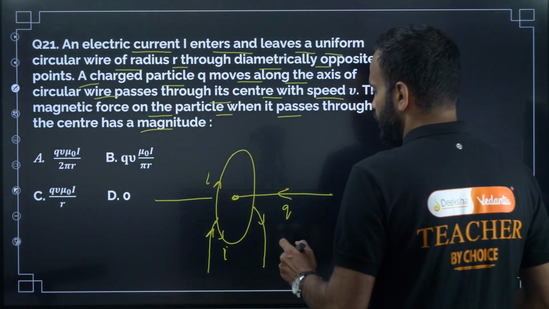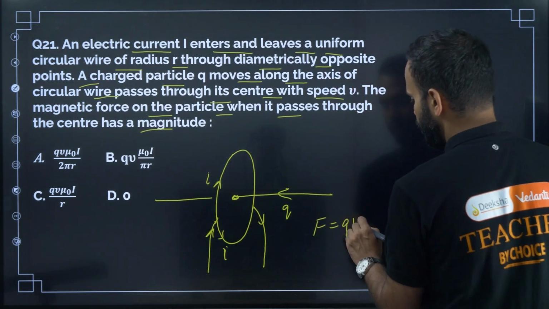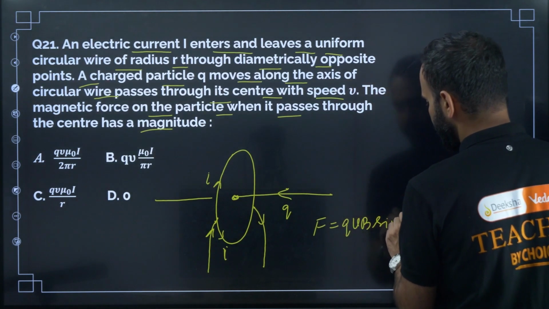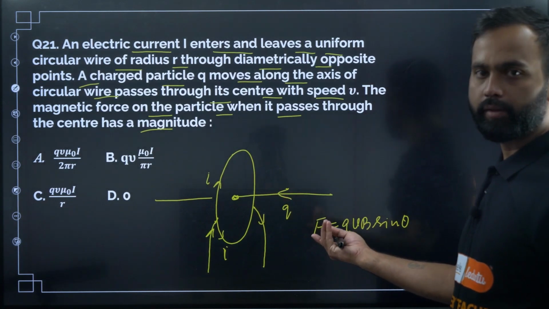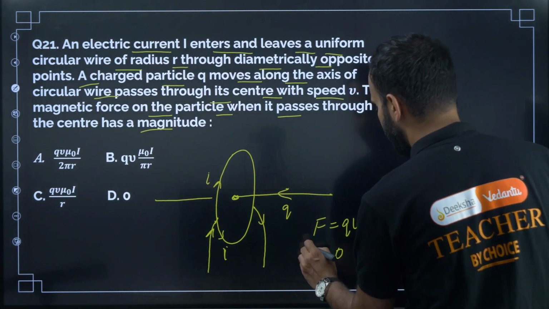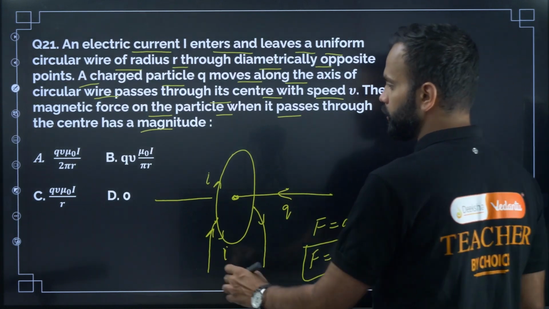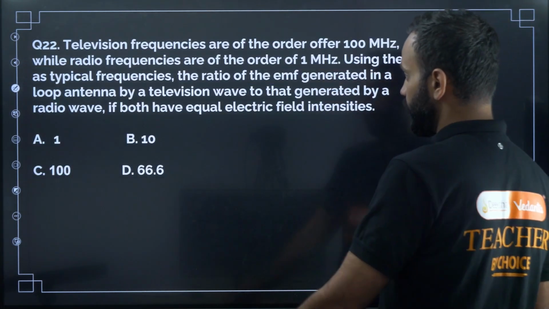So now the force acting on the charge is q into v into B sine theta. Theta is the angle between v and B, that is 0 degree, right? Sine 0 degree is 0. So the force acting on the charge is 0. So the correct option is D. Okay, next one, question number 22.